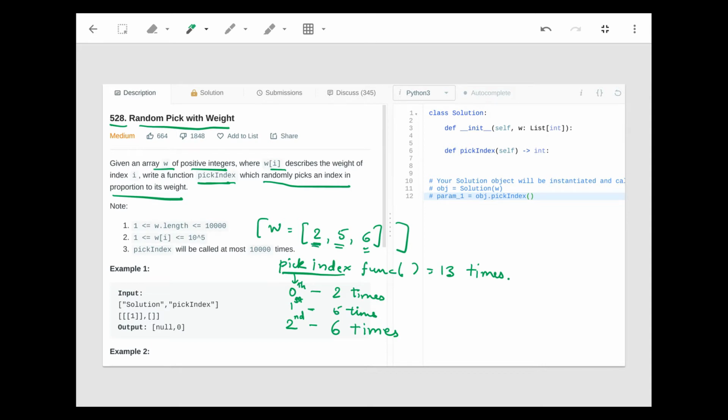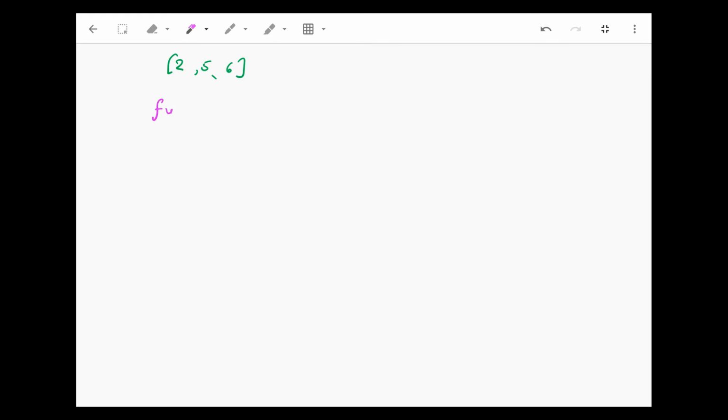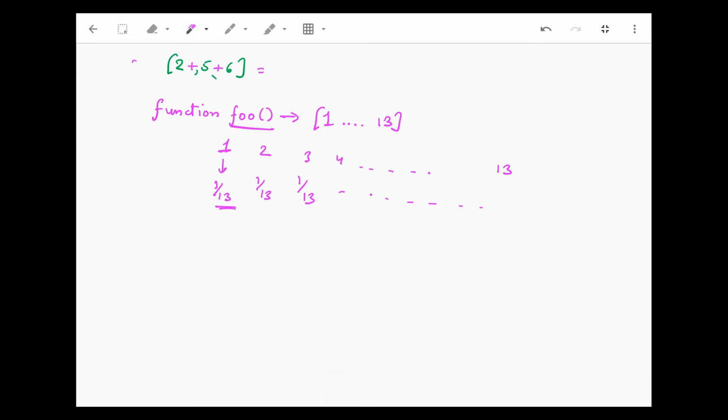How can we achieve this? Let us say we have a function foo which gives us a number between 1 to 13, and this spits out the number 1 to 13 with equal probability. So if I call function foo, it gives me 1 with probability of 1 by 13. It gives me 2 with probability of 1 by 13. It gives me 3 with probability of 1 by 13, and so on. And what is this magical number 13? The magical number 13 is the sum of all the weights here.